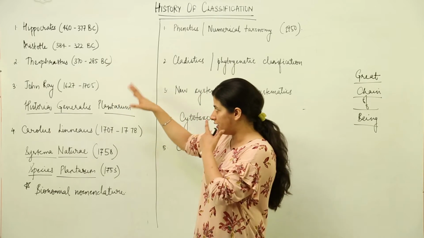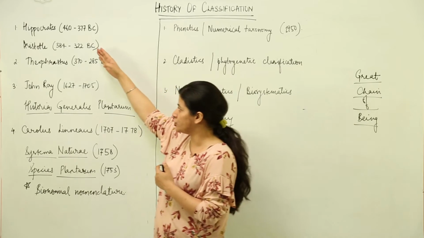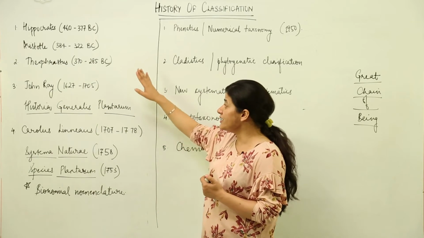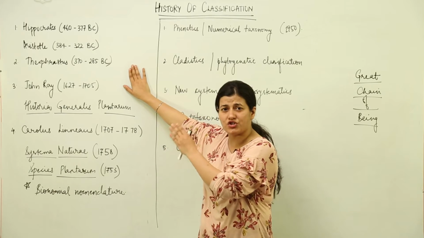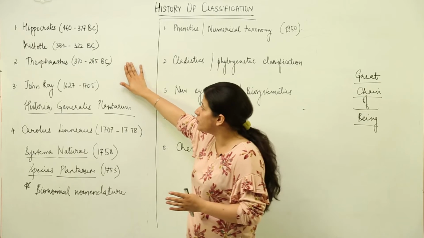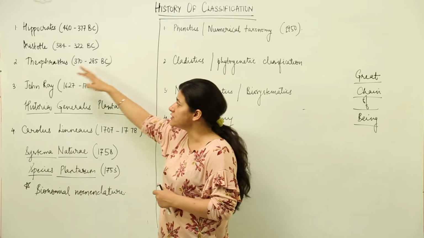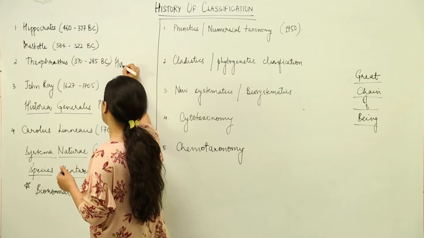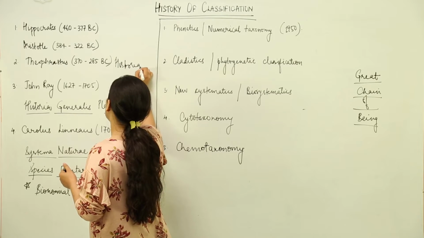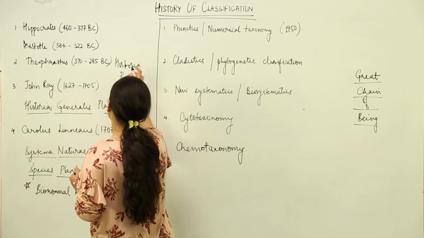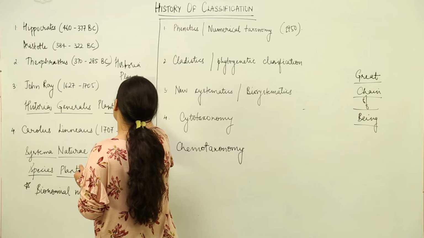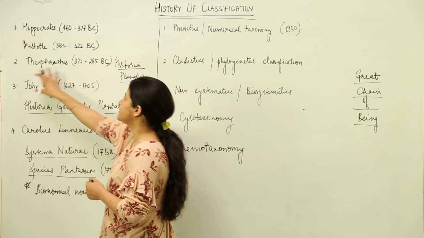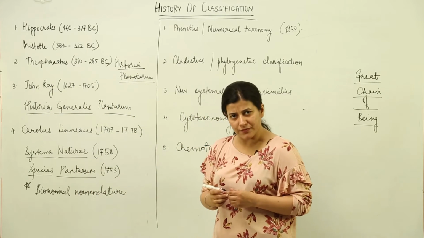Followed by these two came Theophrastus. He is known as the father of botany as well. He arranged the plants into trees, shrubs, undershrubs and herbs. Theophrastus had written a book known as Historia Plantarum. It was around 300 BC, and in his book he mentioned the classification of plants, where he classified the plants into trees, shrubs and herbs.